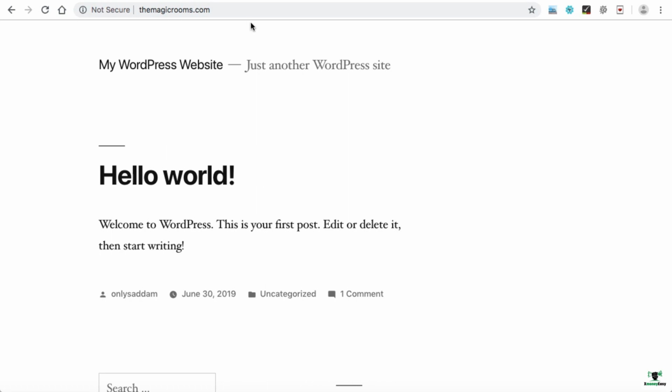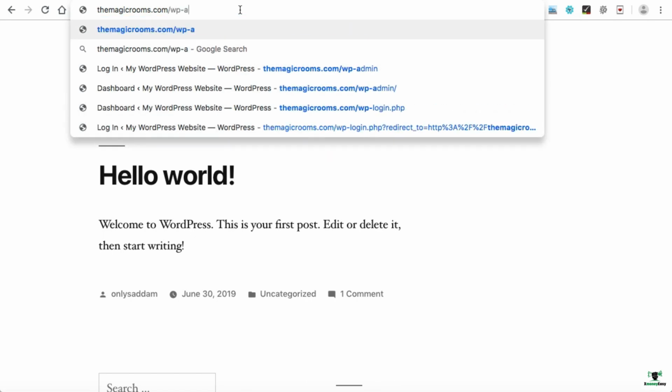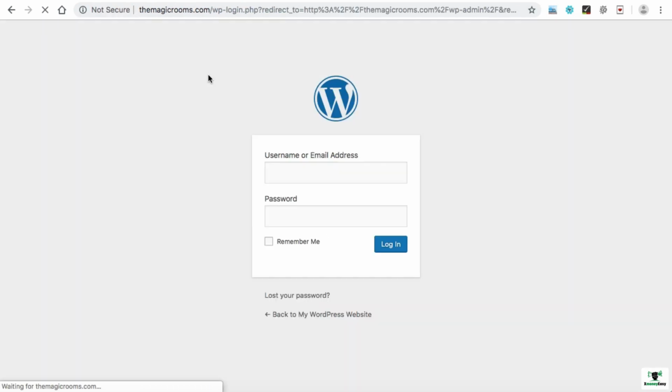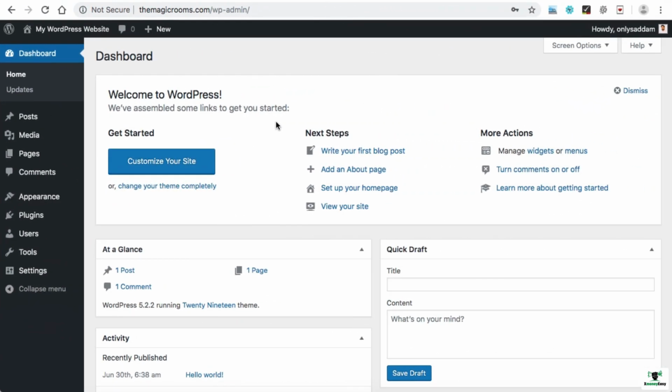In order to do that, simply go to the admin page. We just need to add /wp-admin and hit enter. It will ask you for the username and the password. This is the same username and password that we had created during the WordPress installation. So you can simply input your own. Here we go. I am logged into the WordPress dashboard.